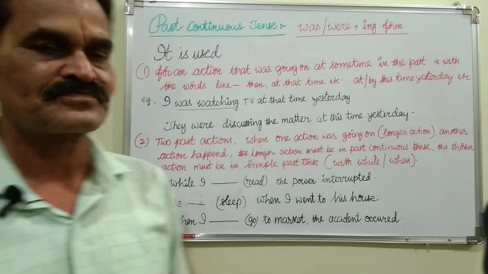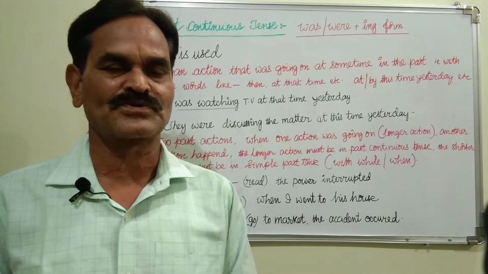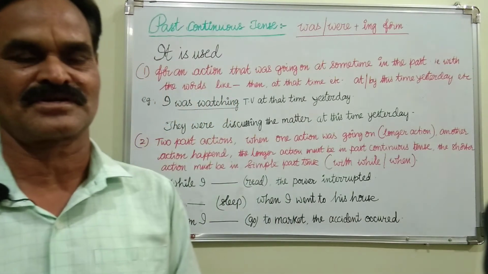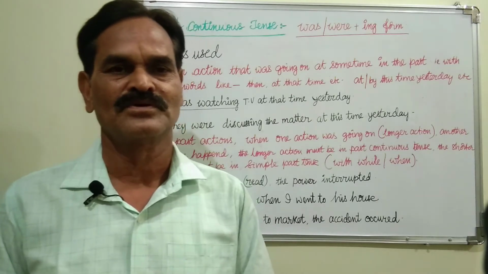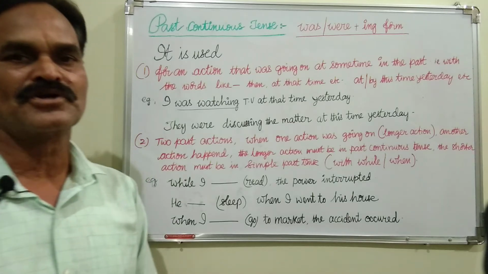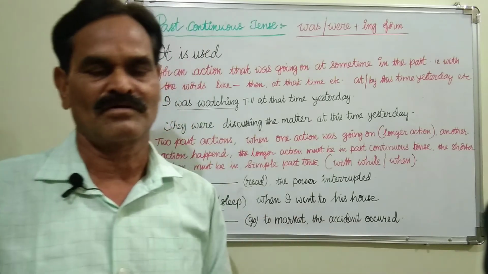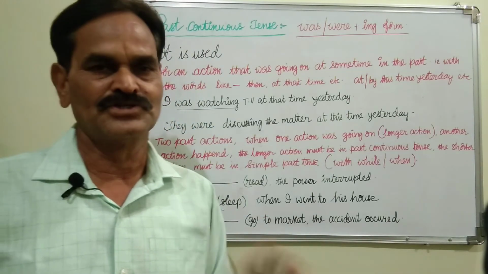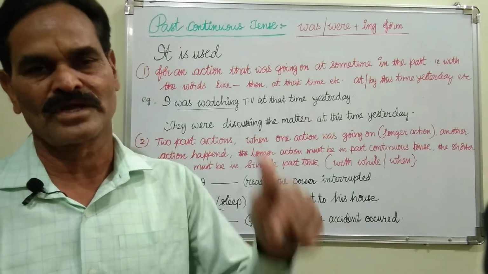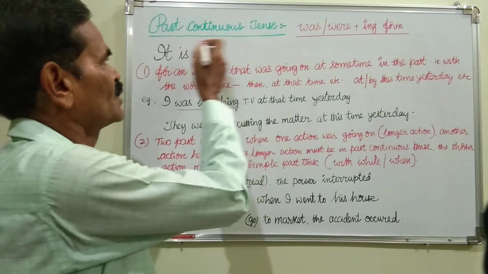Now today I am going to take up the topic of past continuous tense. What is the structure of past continuous tense? Where it has to be used, where it should not be used, and why? Past continuous means an action going on. That action was going on in the past, at a certain time in the past. That's why it is past continuous.